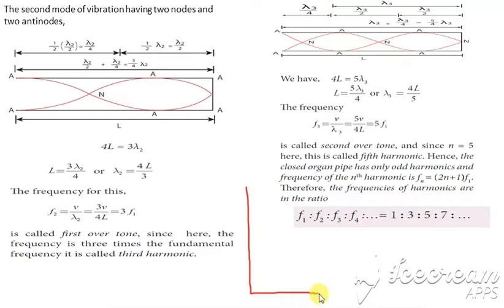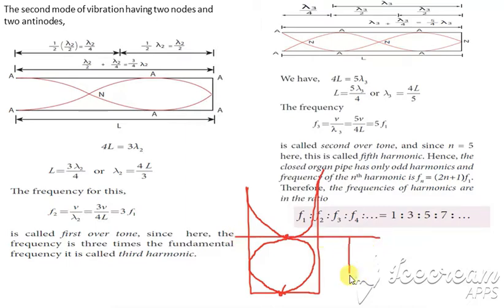So in the second mode of vibration, we have two nodes. So two nodes, forming in this way here. So when we measure the distance, we can split this into two. We split it as node and node, and next, node and antinode. So what is the distance between node and node? It is lambda by 2.